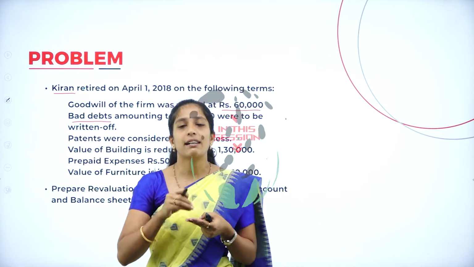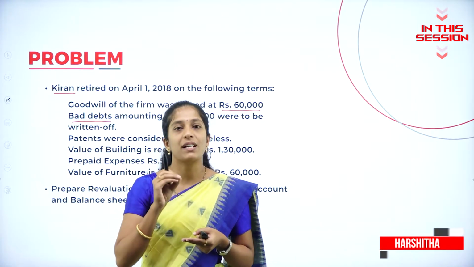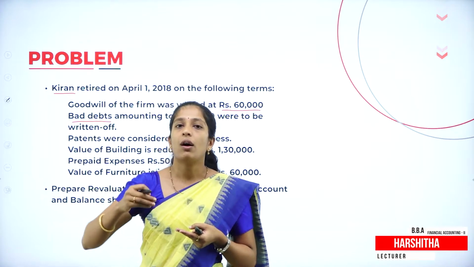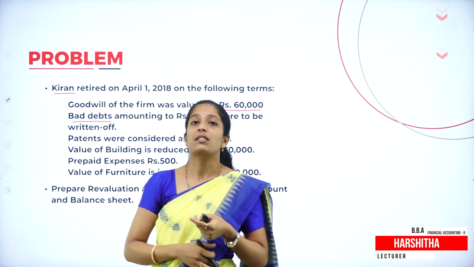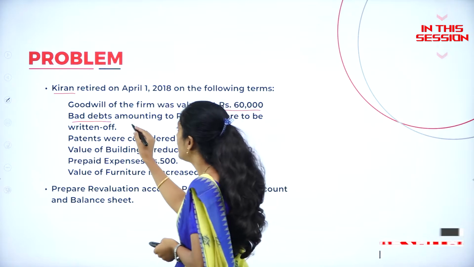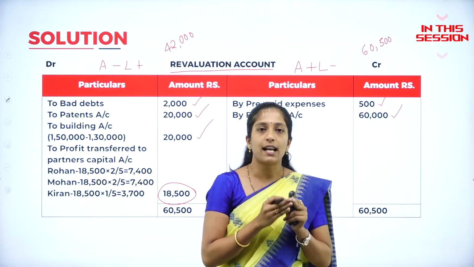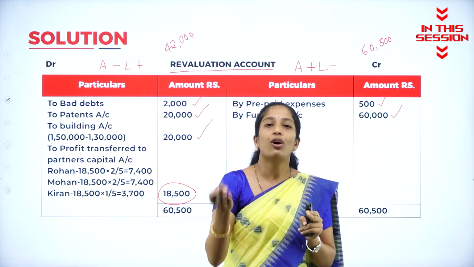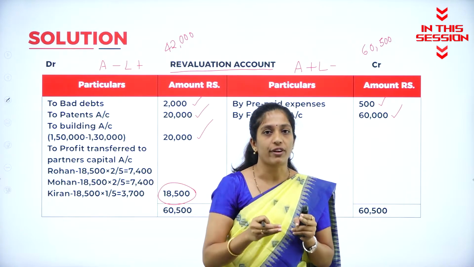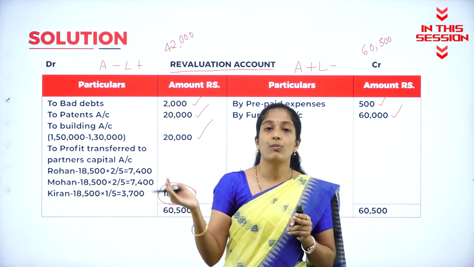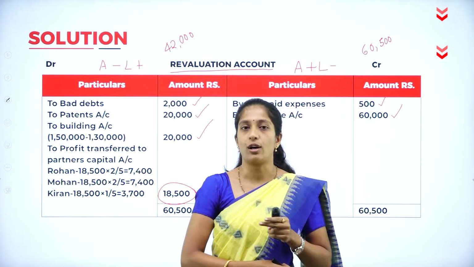Anything which is deducted from debtors, it may be a reserve, it may be provision, or it may be bad debts. It is always treated as what? It is treated as liability. If your credit side of revaluation account is more than debit side, it means what? Profit. Suppose if the debit side is more than credit side, then it is loss.